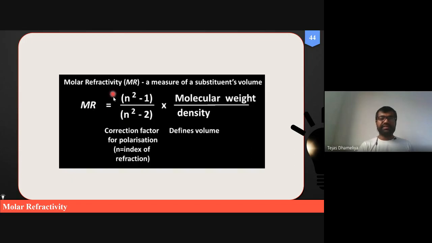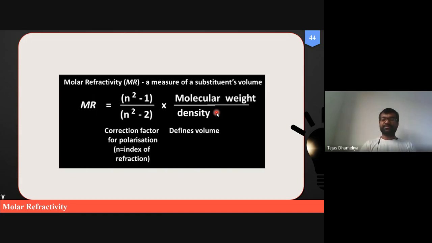Here, n square minus 1 divided by n square plus 2, into molecular weight and density of the substance, will allow us to calculate refractivity. Just like if we are calculating it for acetone, we can put the molecular weight of acetone here. The density of acetone we can measure with the help of a specific gravity bottle.